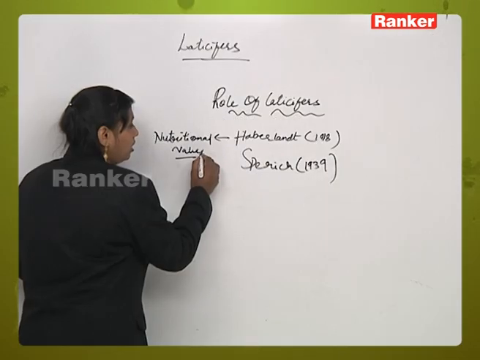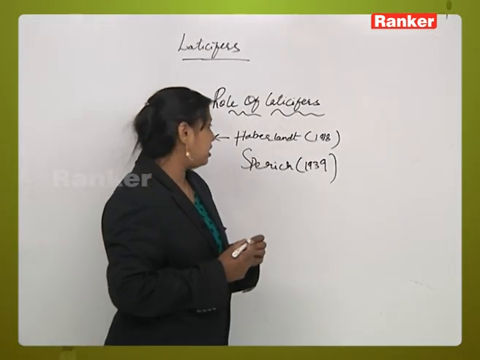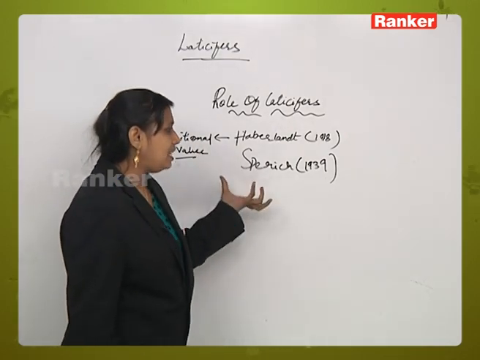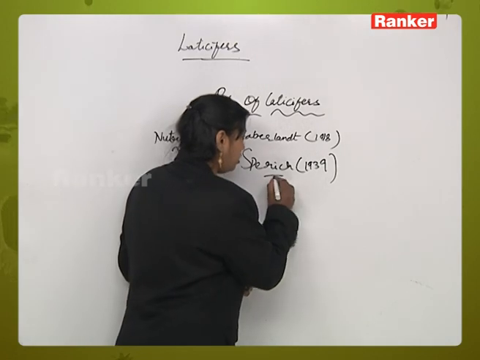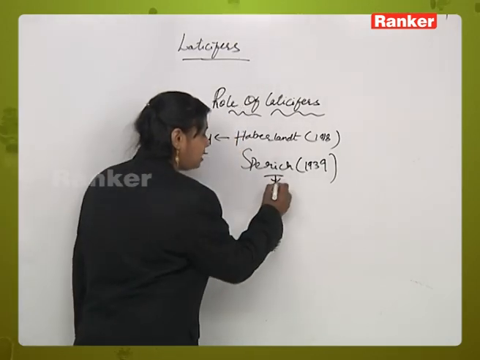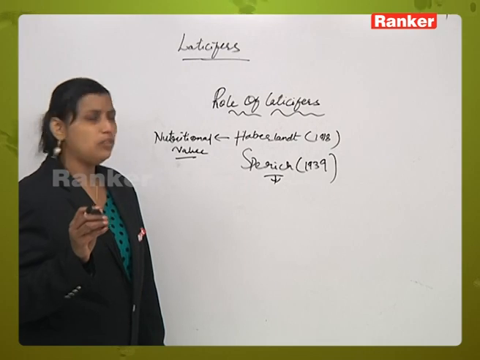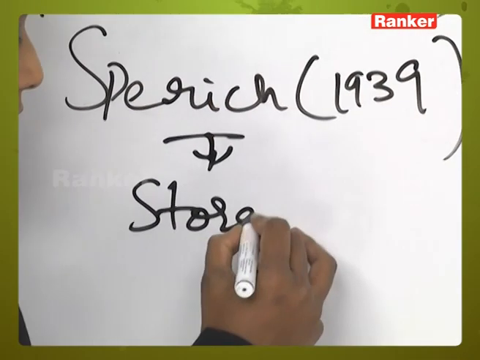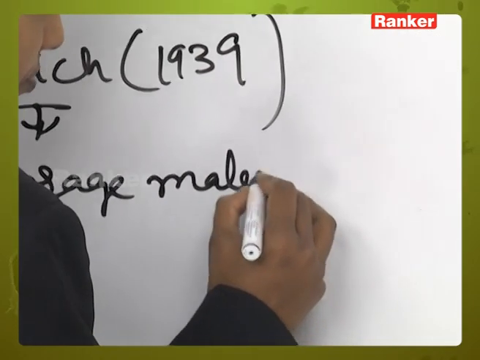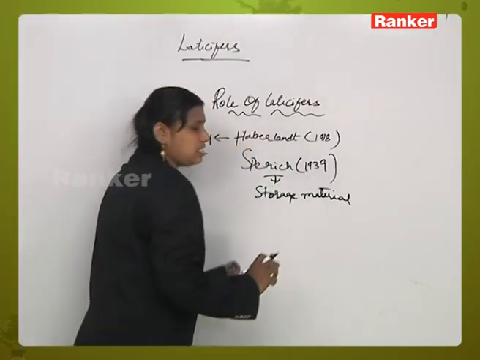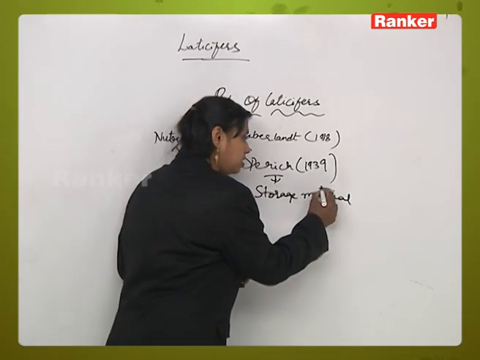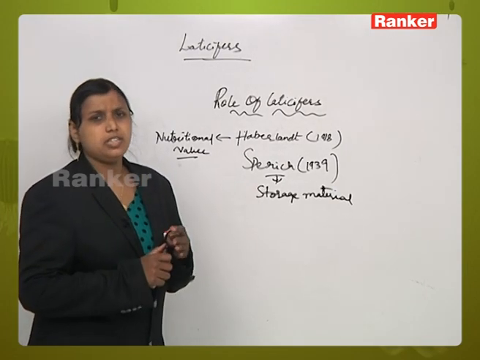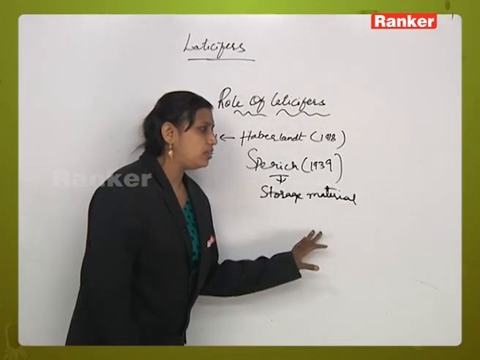Another anatomist, Sperlich in 1939, said that yes, though it has a nutritional value, laticifers are tissues helpful in the storage of food material in the plant body. So as it has nutritional value, he said there is a type of tissue called laticifers, it may be latex cells or latex vessels, and its main function will be in the storage of the food material.